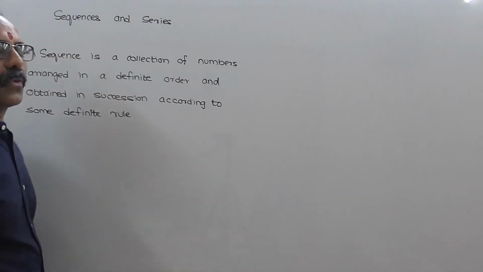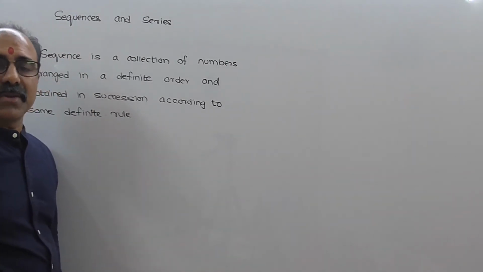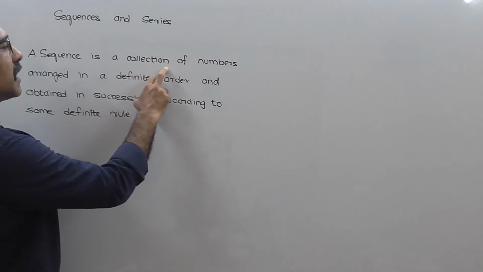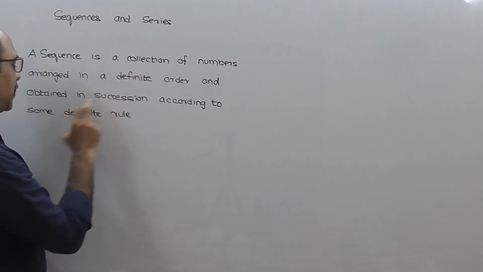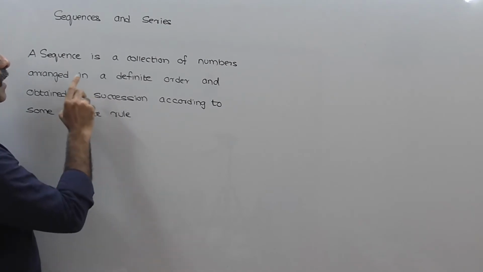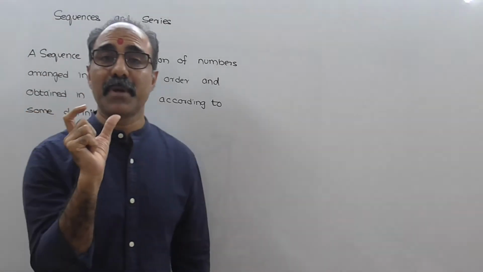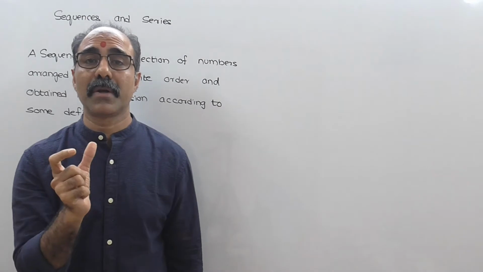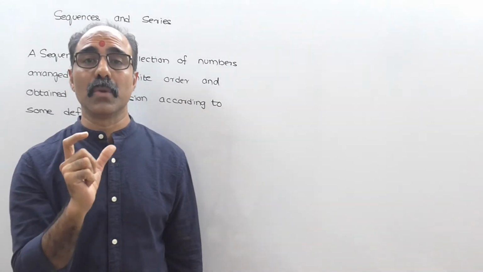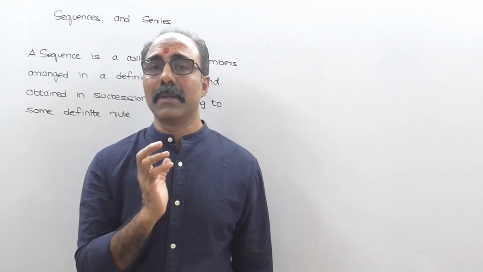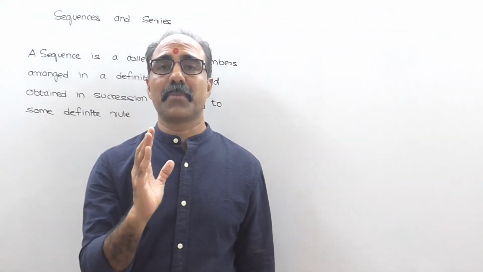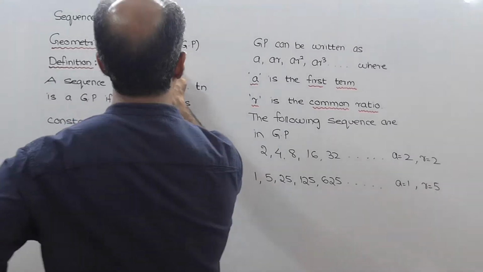We are doing chapter number 4 of paper 1, sequences and series. A sequence is a collection of numbers arranged in a definite order and obtained in succession according to a definite rule. Meaning, a sequence is nothing but an arrangement of numbers which is done in a definite order and following certain specific rule. So whenever you arrange numbers in a specific order, then that arrangement of numbers is called a sequence.